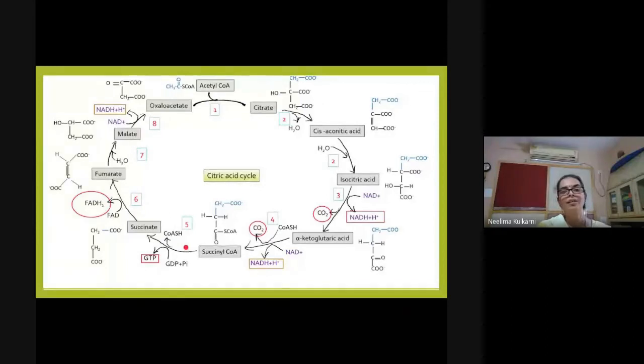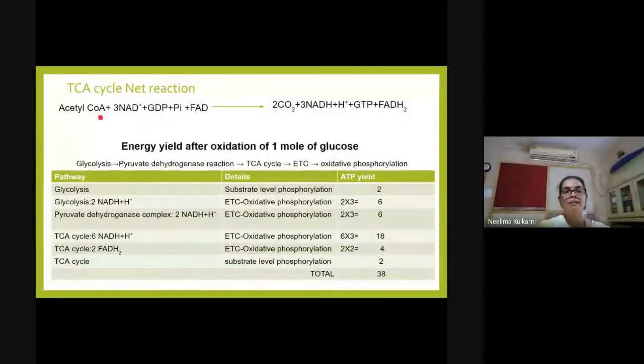And that is why in the net reaction we are not going to take into account this particular coenzyme A molecule at all. One molecule of acetyl coenzyme A, 3 NAD plus, a GDP, inorganic phosphate, and FAD are the reactants.